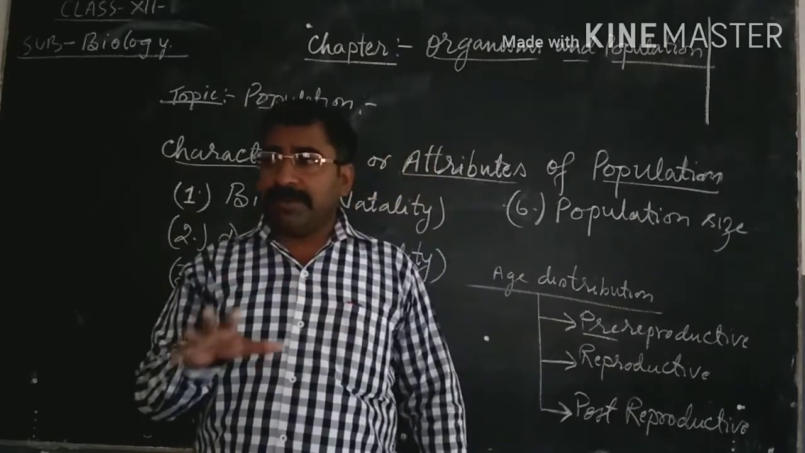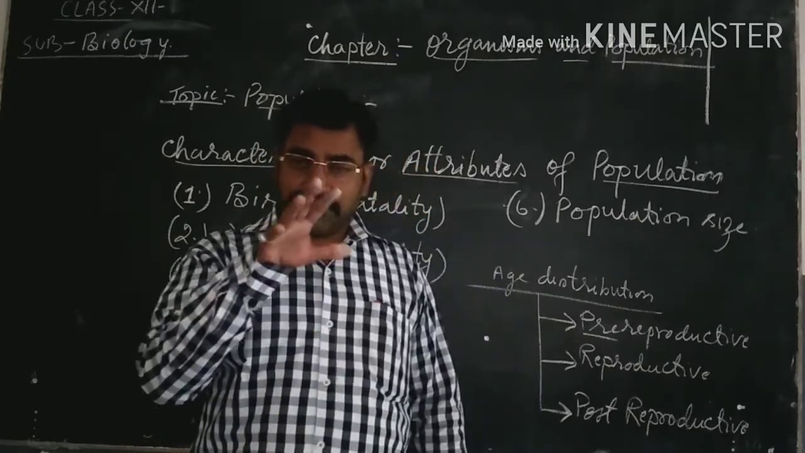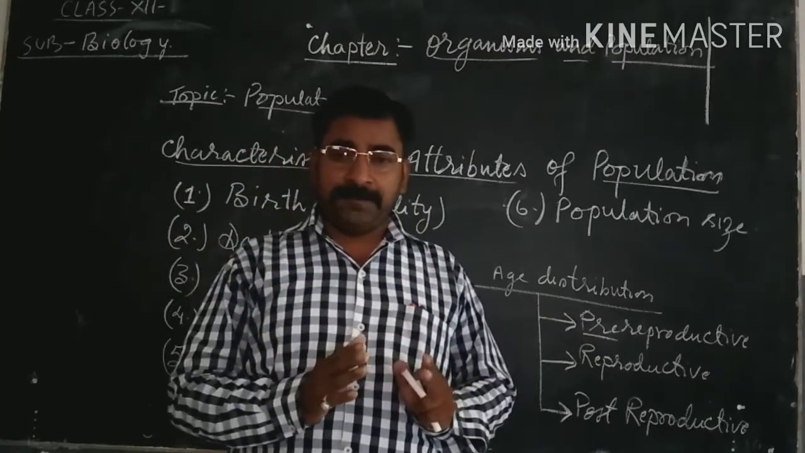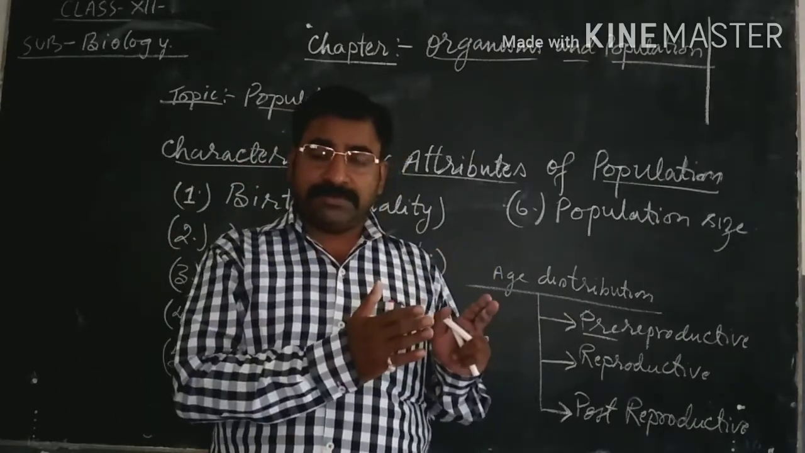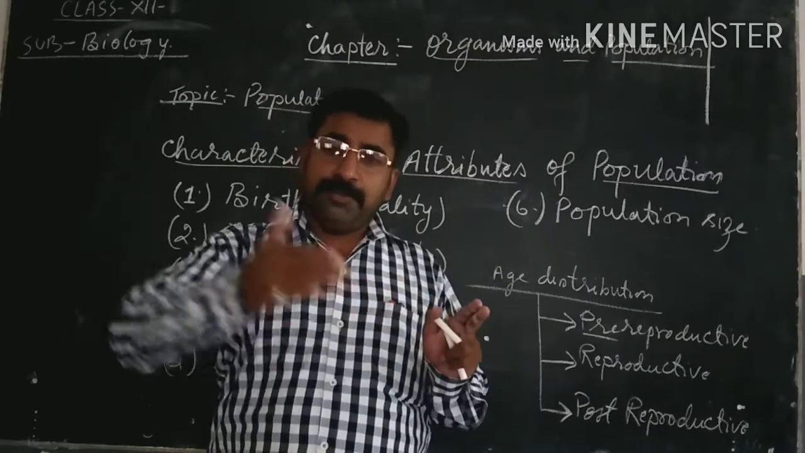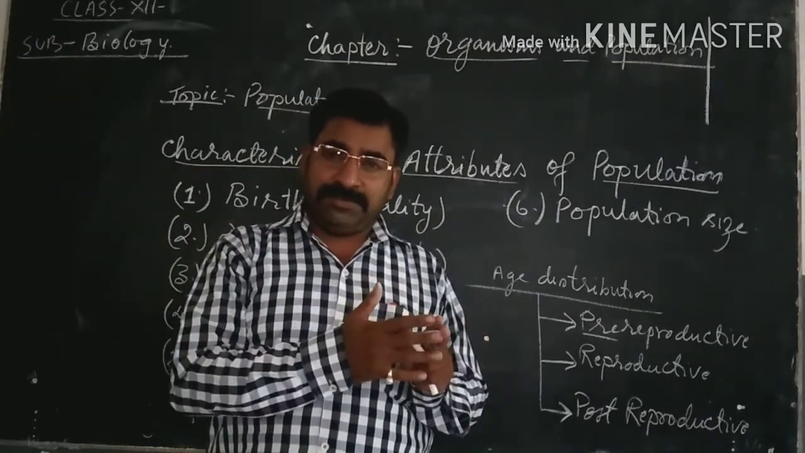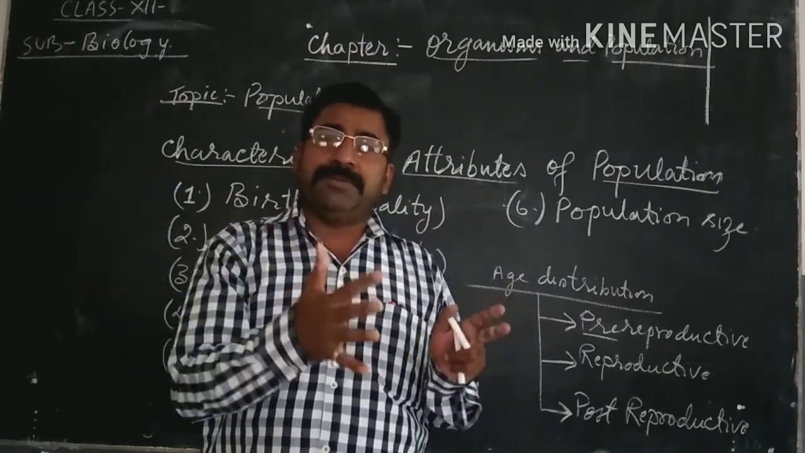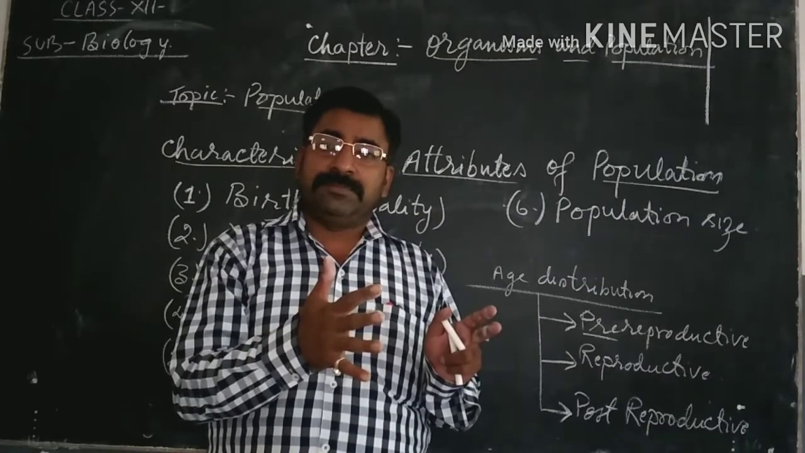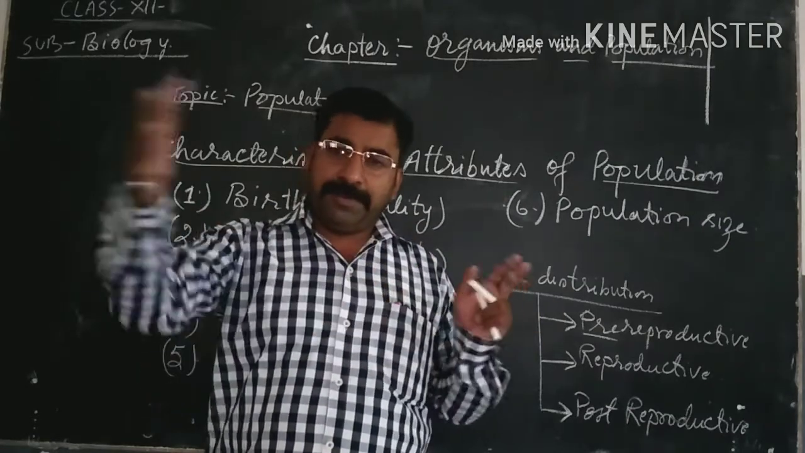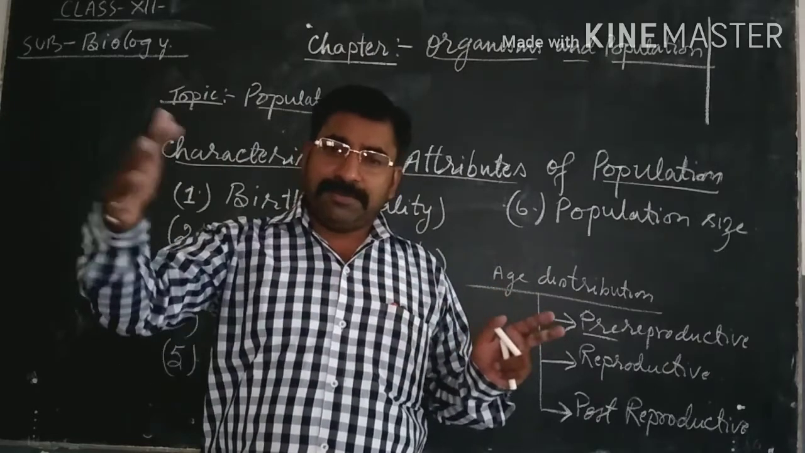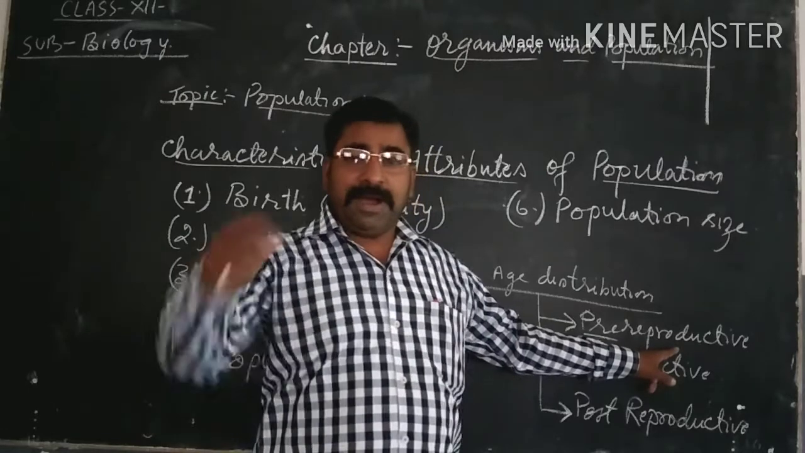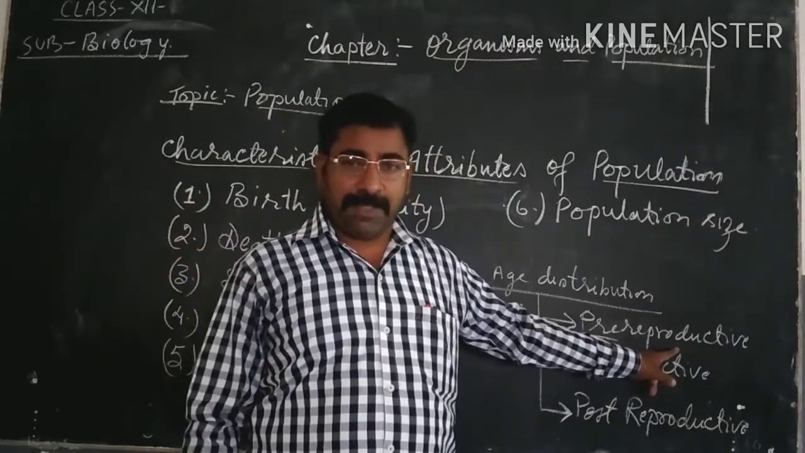On the whole you can understand it like this. I am giving you the example of human beings only. Individuals from 0 to 12 years of age, or you can say up to 15 years of age, in some cases 0 to 15 years or 0 to 12 years, are called pre-reproductive, whether they are males or females.